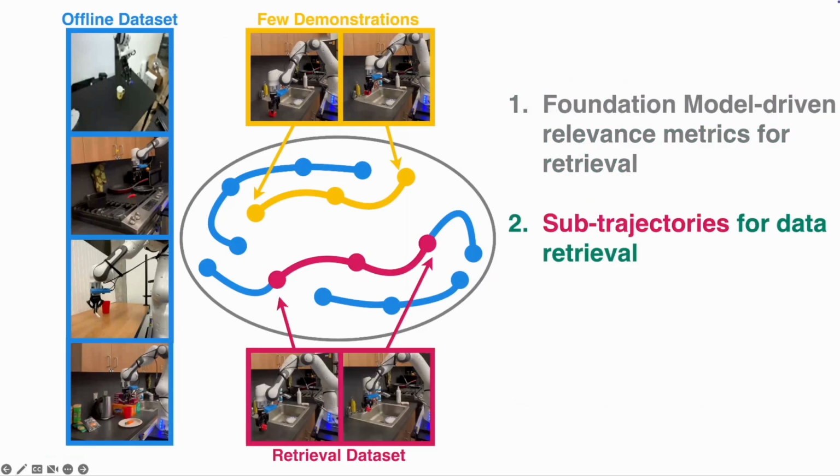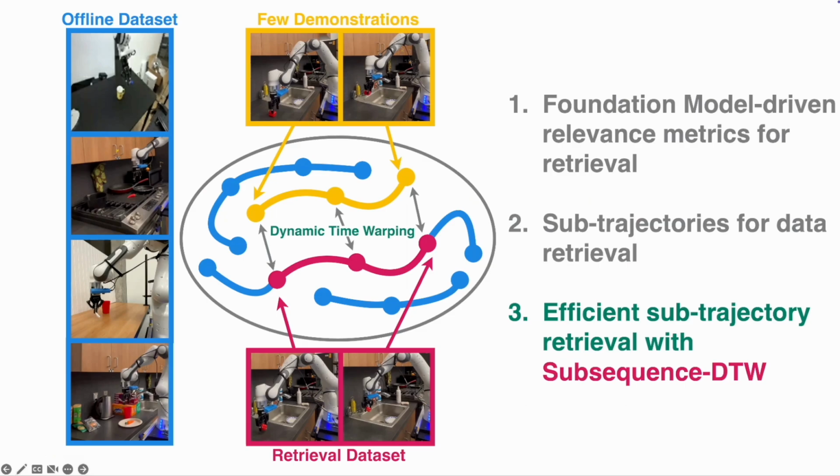Second, we observe that most demonstrations consist of multiple steps or even tasks. To that end, we propose to retrieve sub-trajectories. This ensures maximal reusability of prior data over retrieving full trajectories. Sub-trajectories further capture the temporality of tasks and dynamics, a feature that is lost when retrieving single time steps.